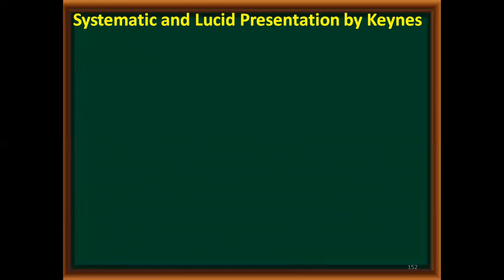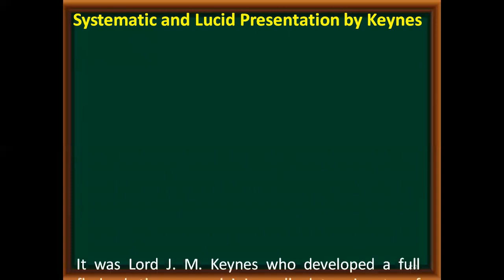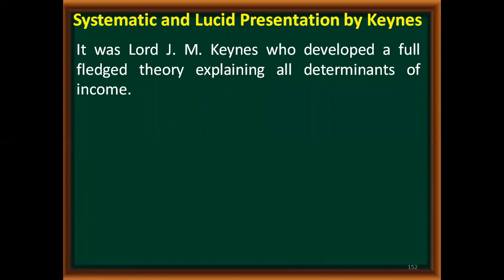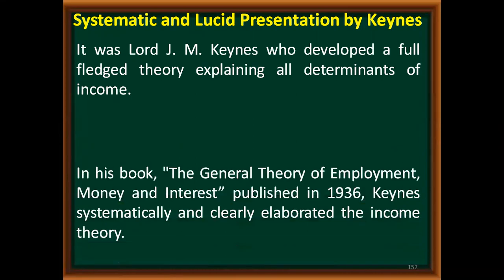So the credit for developing the modern theory in QTM goes to JM Keynes, because he gave it in a very systematic and practical manner. It was Lord JM Keynes who developed a full-fledged theory explaining all determinants of income.